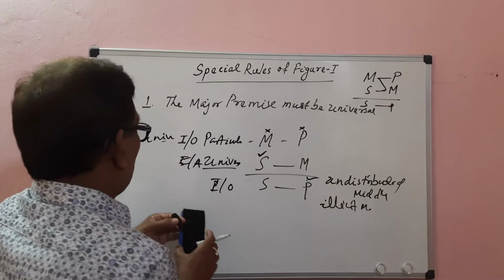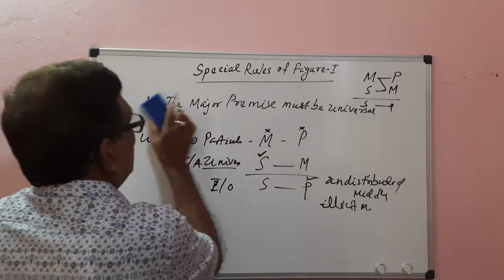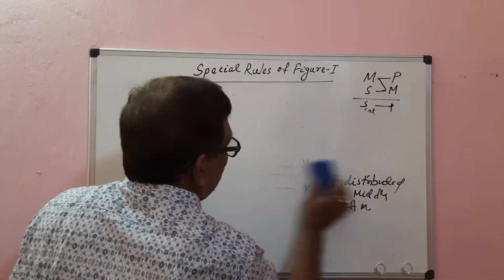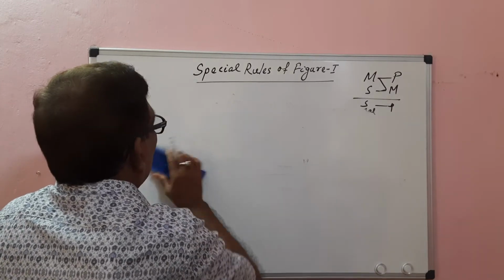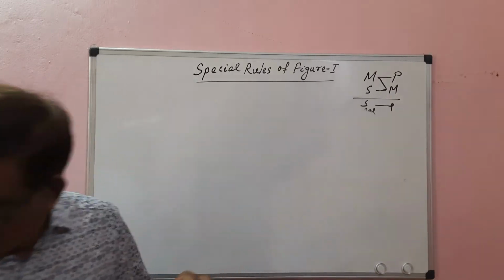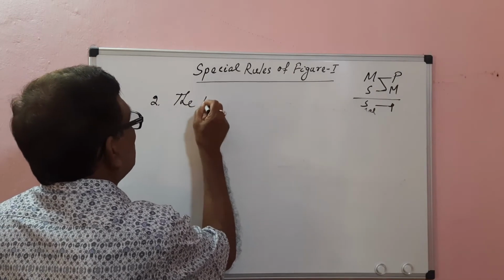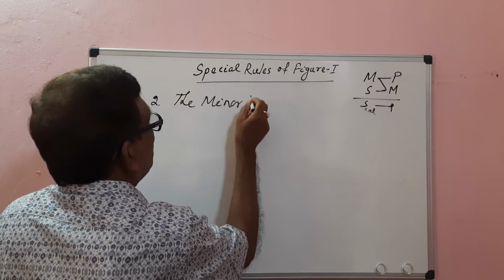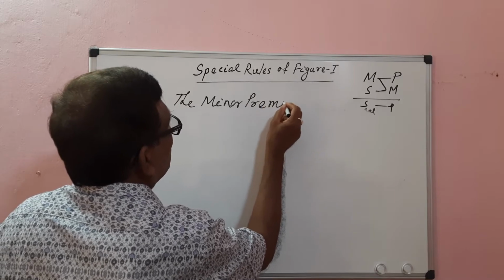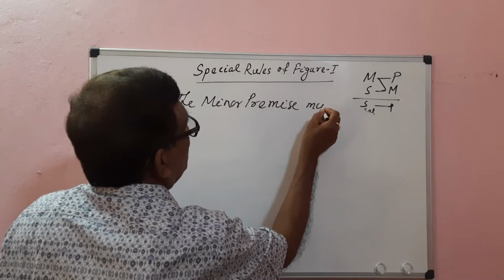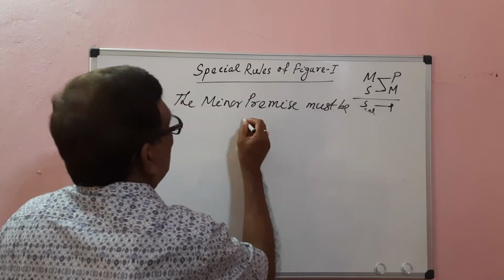Then the second rule, special rule 2. Another rule is that the minor premise must be affirmative.